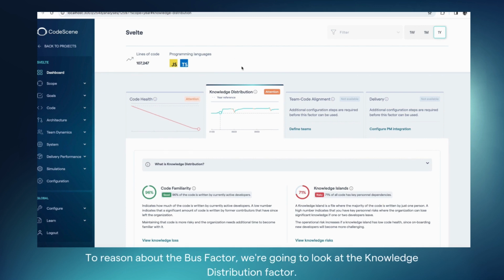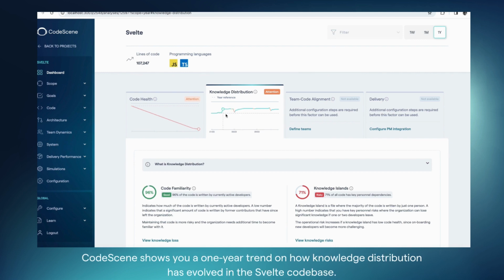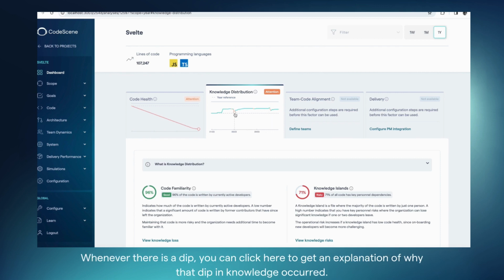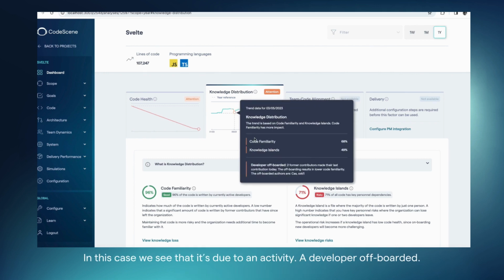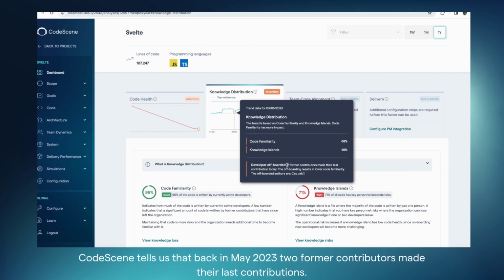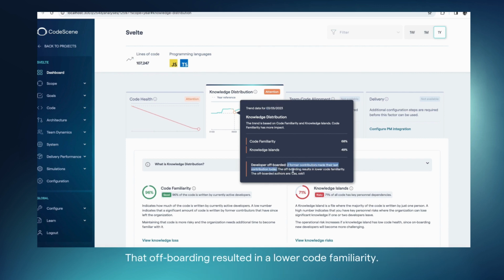To reason about the bus factor, we're going to look at the knowledge distribution factor. CodeScene shows you a one-year trend of how the knowledge distribution has evolved in the Svelte codebase. Whenever there's a dip, you can click here and get an explanation as to why that dip in knowledge happens. In this case, we see that it's due to an activity: a developer offboarded. CodeScene tells us that back in May 2023, two former contributors made their last contribution. That offboarding resulted in lower code familiarity.